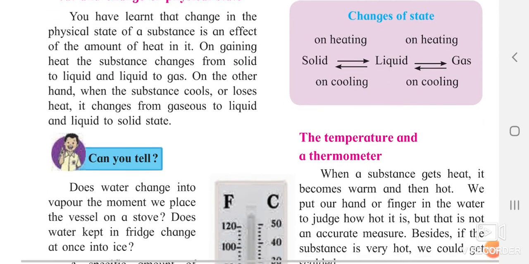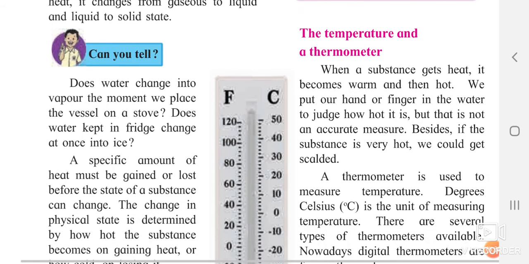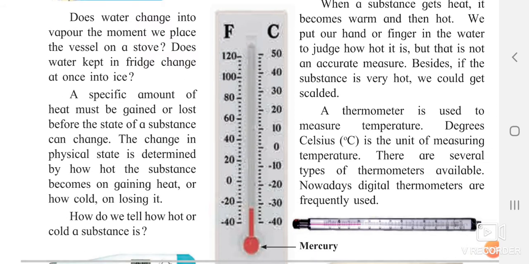Okay. Now the temperature and the thermometer. We know that for measuring the temperature, we use a certain instrument that is called a thermometer. What actually a thermometer is, we will see. A specific amount of heat must be gained or lost before the state of the substance can change. Yes, normally there is a temperature increase or decrease when a particular substance changes its state. The change in the physical state is determined by how hot or how cold the substance is. Okay, particularly you will understand the temperature by how hot it is and how cold it is.